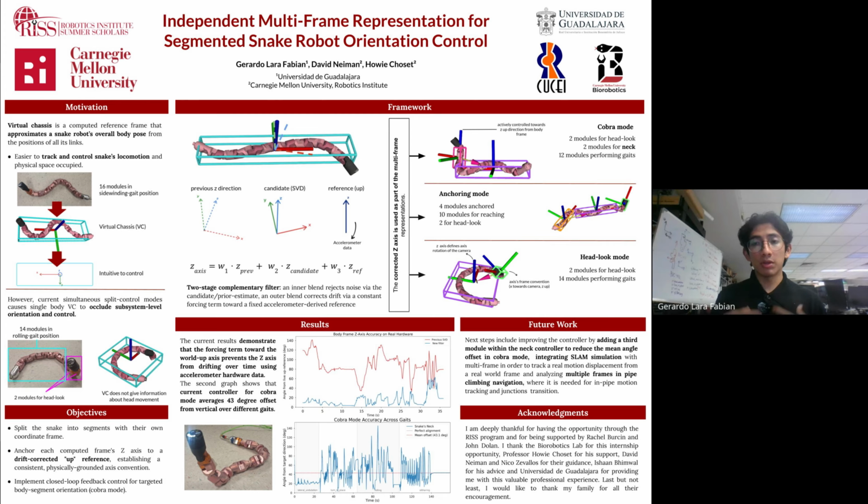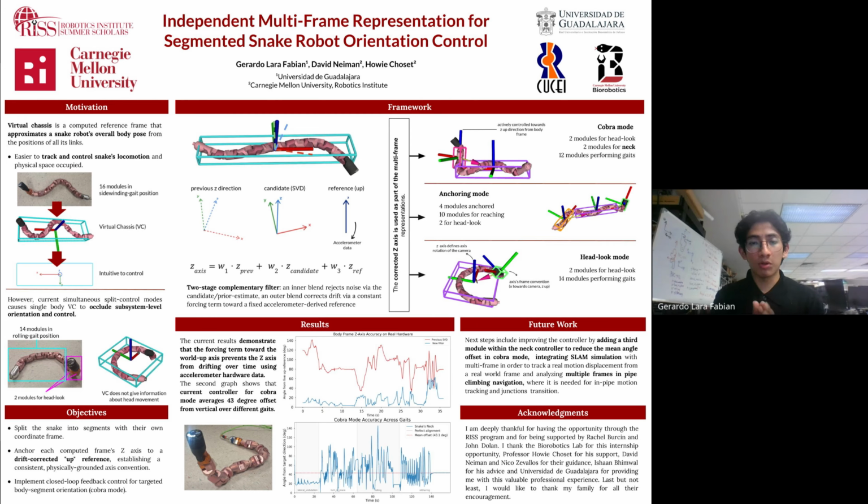One of the new implementations that I work on specifically is Cobra mode implementation, where it's a mode where we try to put the head up from the ground, so the head has a hemisphere of vision around. So for that we require a control for a neck that points the head up, a control for the head when we are doing head look, and the normal gaits running on the other modules.